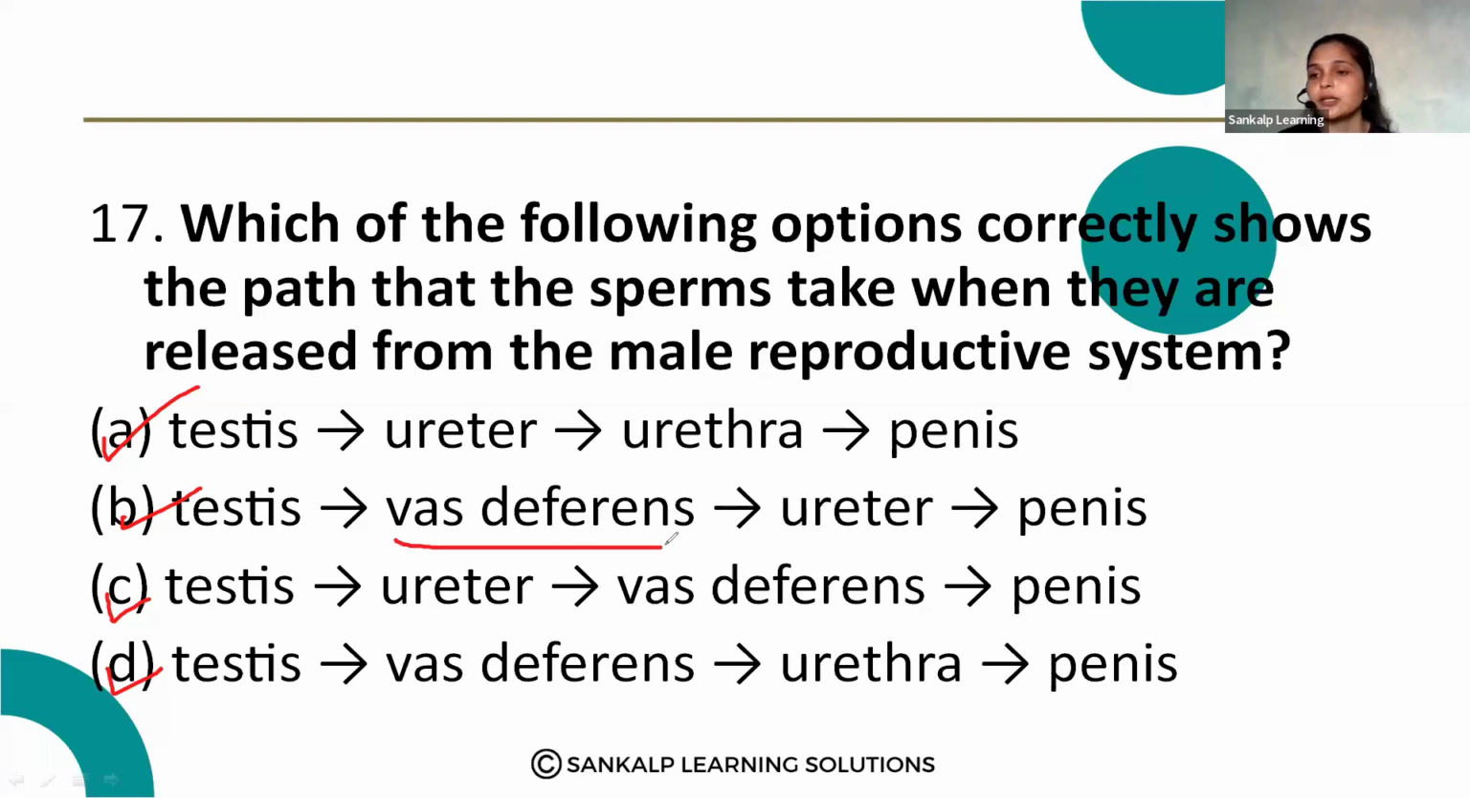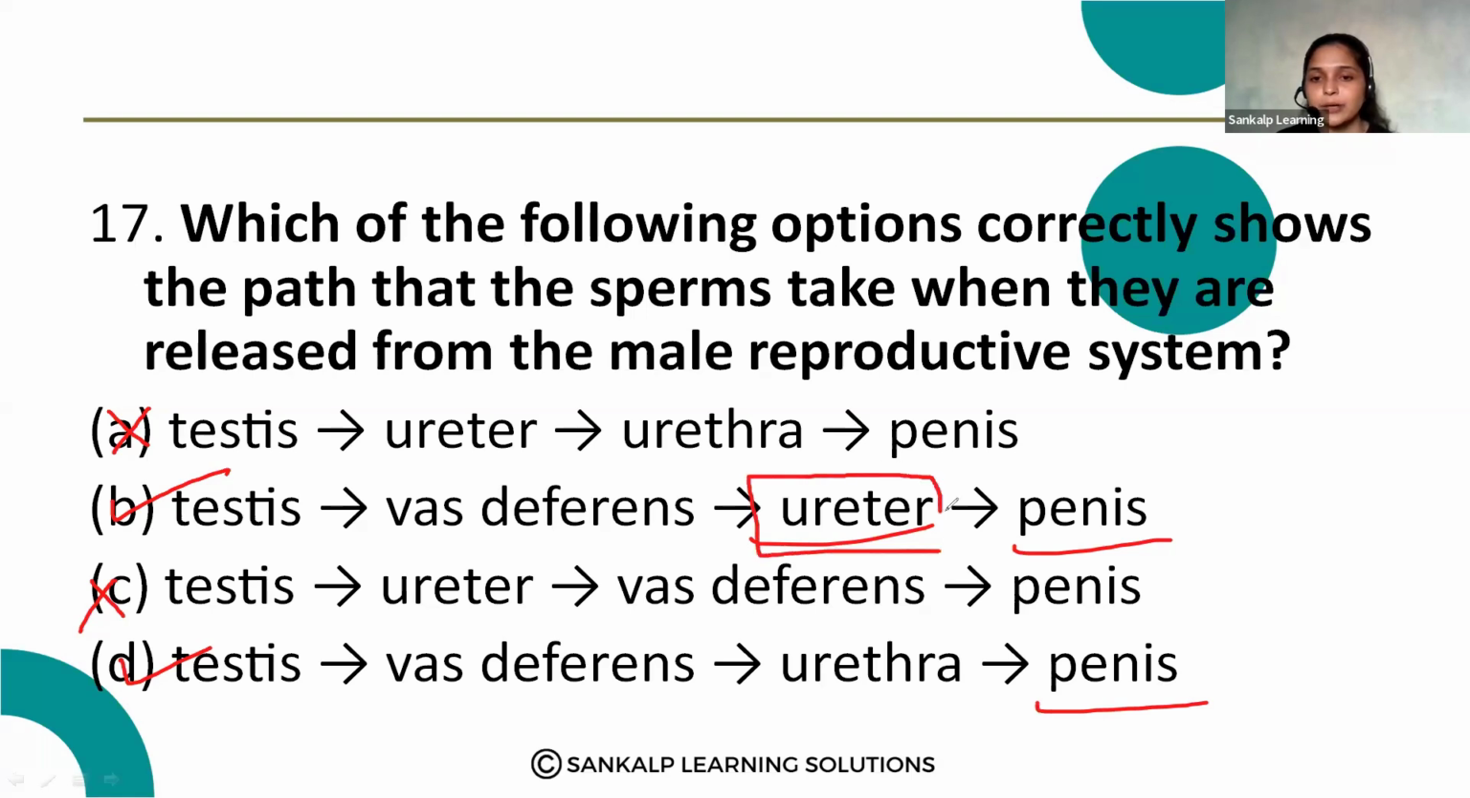Next, they will move through the vas deferens. Options B and D have the vas deferens, so option A is wrong, and option C is also wrong. Then B and D have ureter and urethra and penis. Here, ureter is not a part of the male reproductive system.